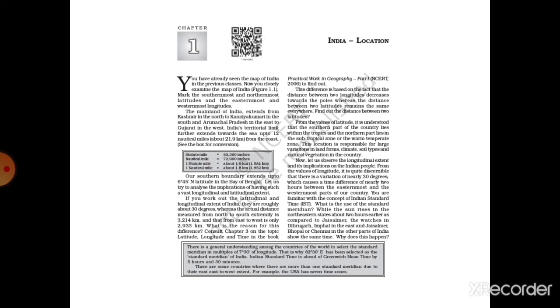And you must know the actual distance measured from north to south of our country is 214 km, whereas from east to west it is 2933 km. You must be aware of our Indian Standard Time, that is IST. Our IST is 5 hours and 30 minutes ahead of Greenwich Mean Time, which is standard time for all our earth.